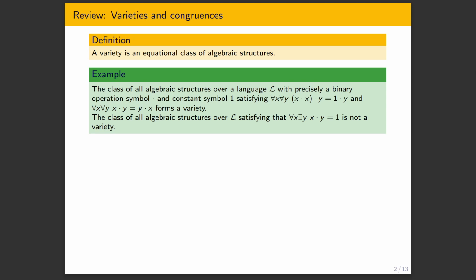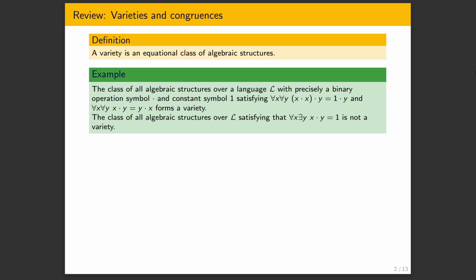What's not a variety is if we take the same language and take all the structures such that for every x there's a multiplicative inverse. The reason it's not a variety is that this is not an axiom of our desired form, a universally quantified equality, and it's not equivalent to one either. So we cannot characterize structures where you can multiply and have a 1, such that every element has a right inverse, by universally quantified equalities.